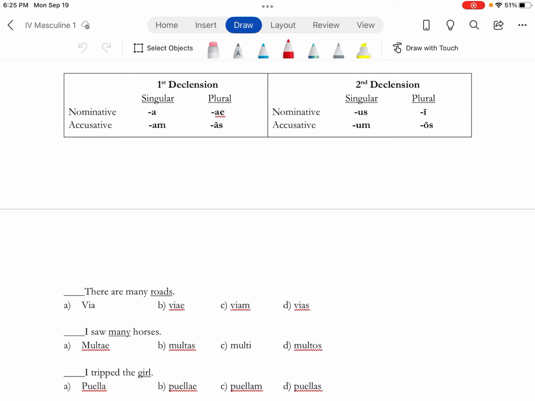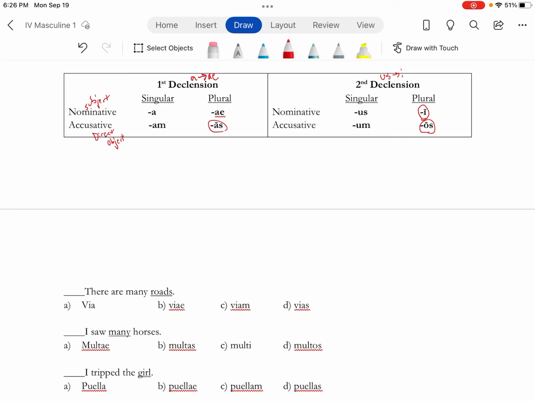So what we've got going on here is the endings. First declension, remember, A goes to AE. Second declension, US goes to I. Nominative is going to be our subject. Accusative is going to be our direct object, which receives the action. And if you're curious, those long marks are called macrons.